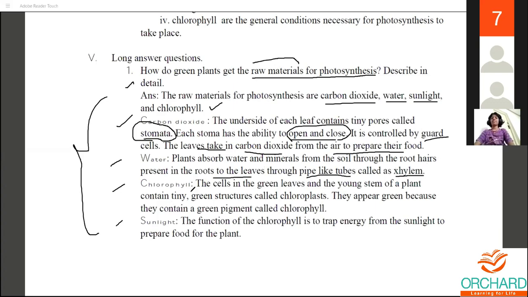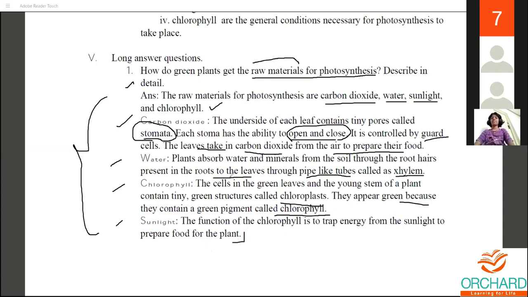So the third one is chlorophyll. The cells in the green leaves and young stem of a plant contain tiny green structures called chloroplasts. They appear green because of the green pigment they contain, chlorophyll. And lastly, the function of chlorophyll is to trap energy from the sunlight to prepare the food of the plant.